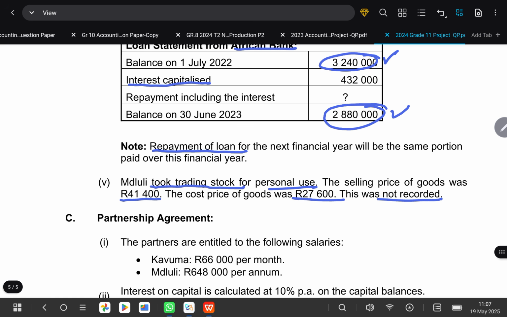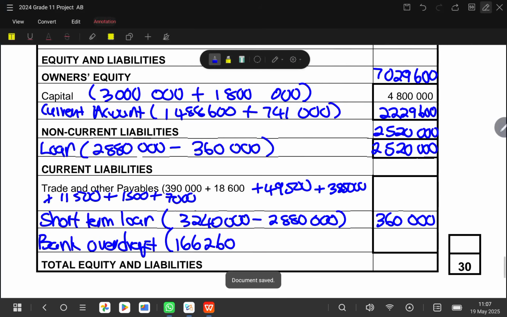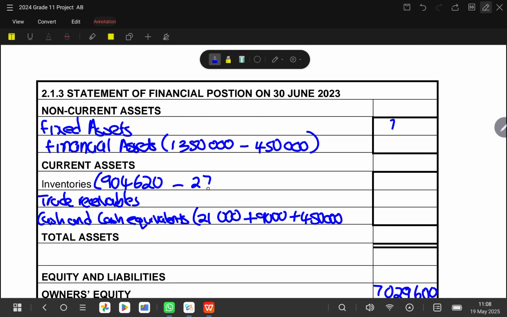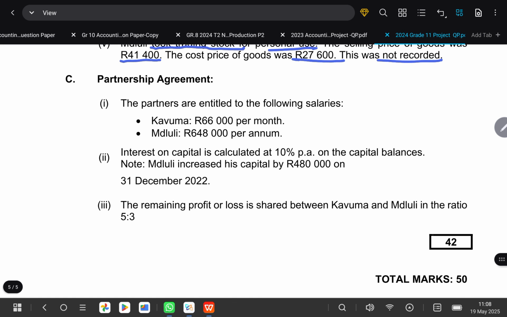So here you need to remember that the first part, before you go to the partnership agreement, you are dealing with the things of the business, and then the last part where they start to mention the partnership agreement, you are now dealing with the things of the partners. So here, what was really affected is the value of our trading stock. So we need to subtract 27,600 from our inventory. So we go to our inventory and say minus 27,600.